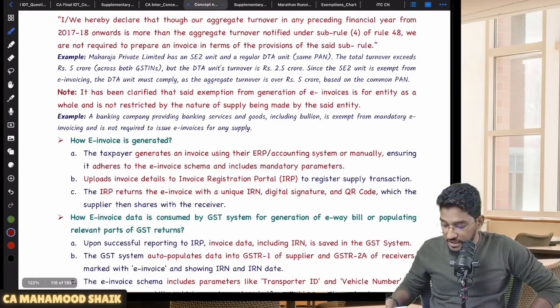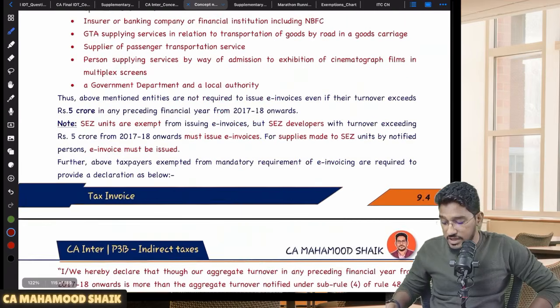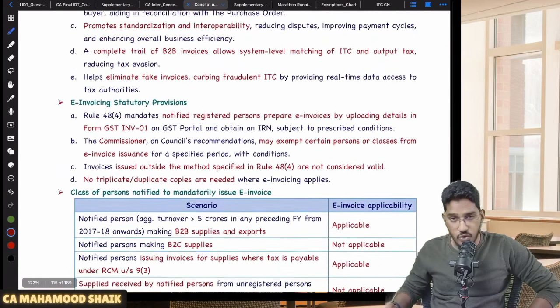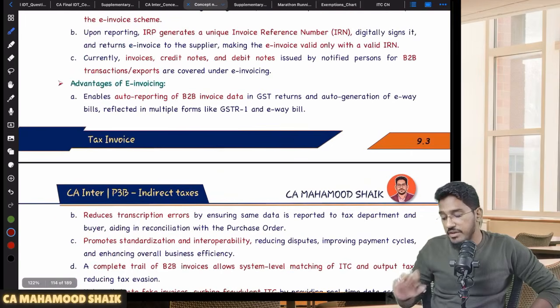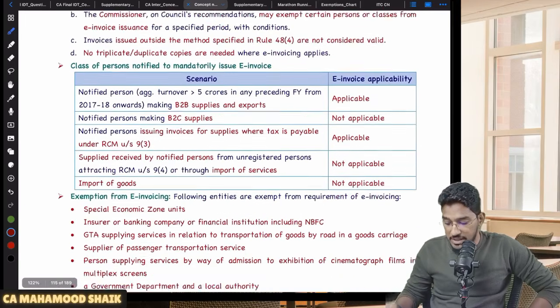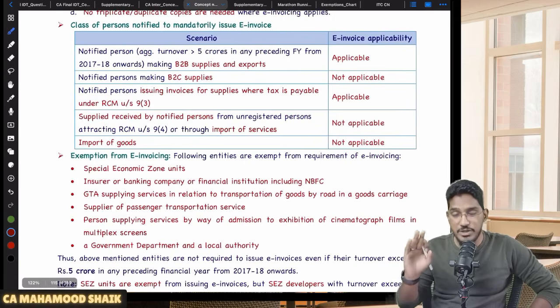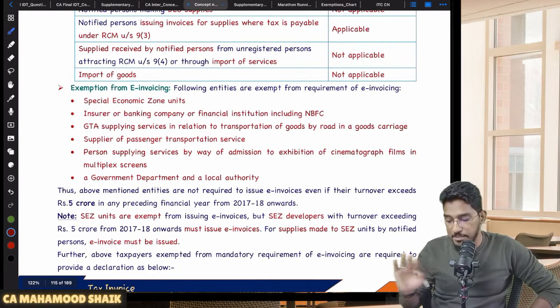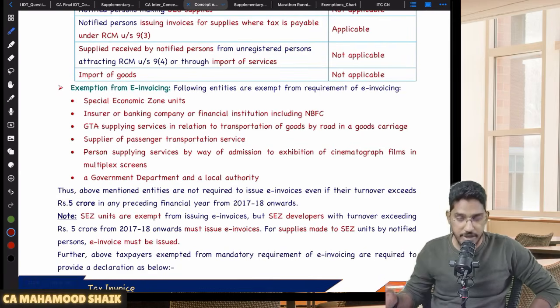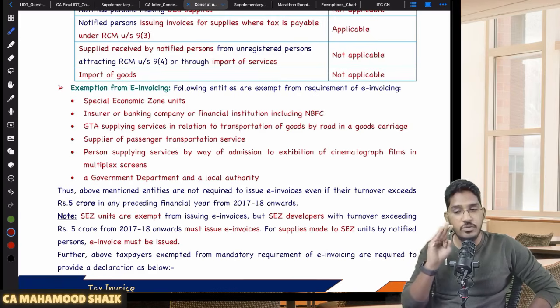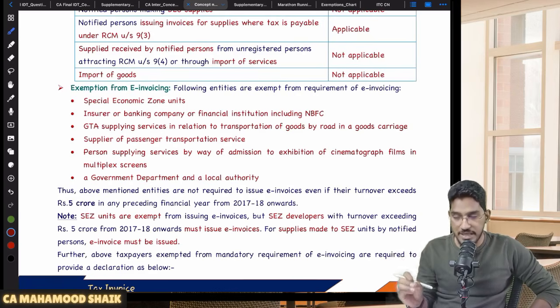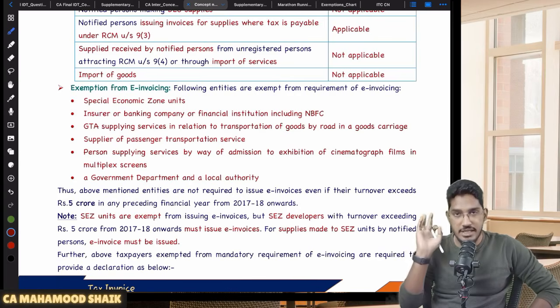Sir, now, is this e-invoice required to be generated for each and every one? No. It is only required to be generated for B2B supplies. E-invoicing is required to be generated only for what? B2B supplies. For B2C supplies, e-invoicing is not required. For B2B supplies, only e-invoicing is applicable.